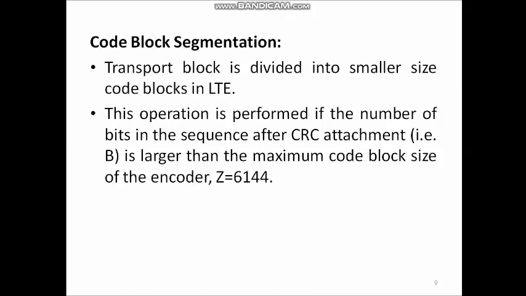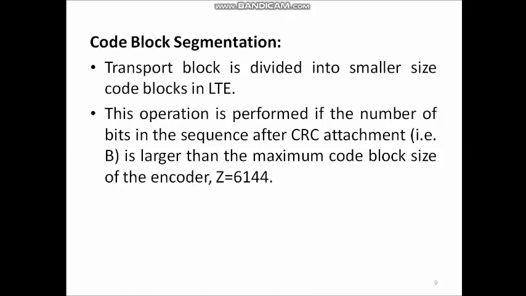If the transport block size with CRC attachment, represented as B here, is less than 40 bits, then we need to pad additional zeros so that the length becomes 40. And if it exceeds 6144 bits, the upper limit, then we need to segment it into smaller code blocks.